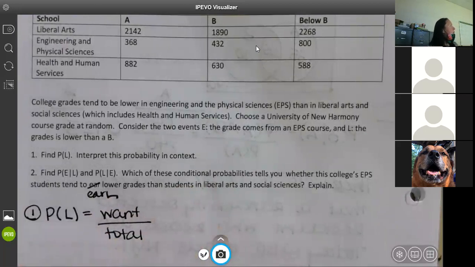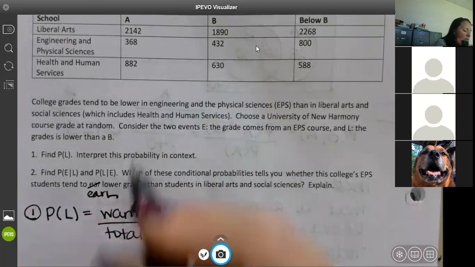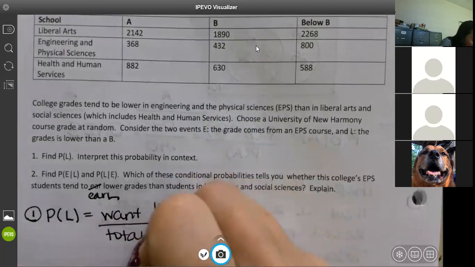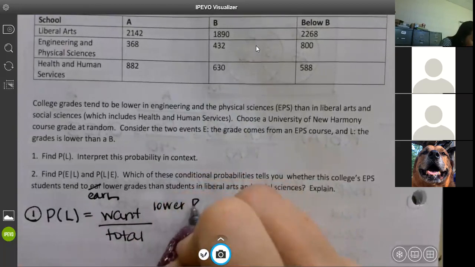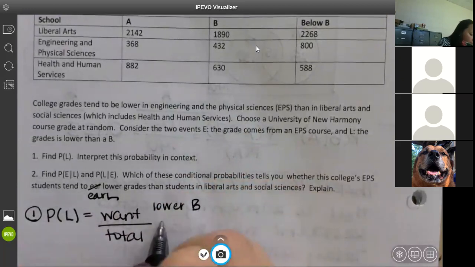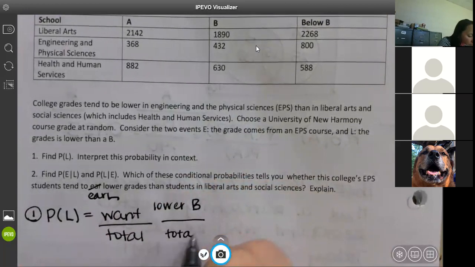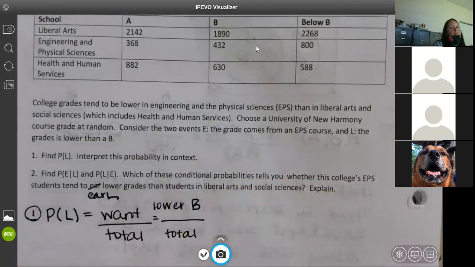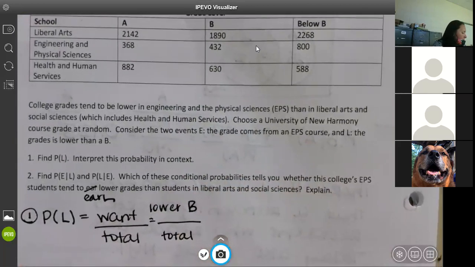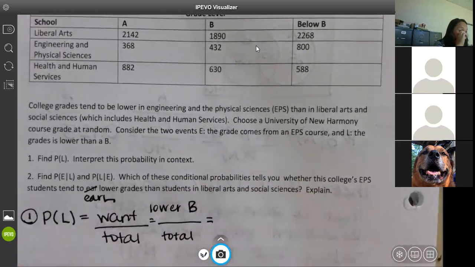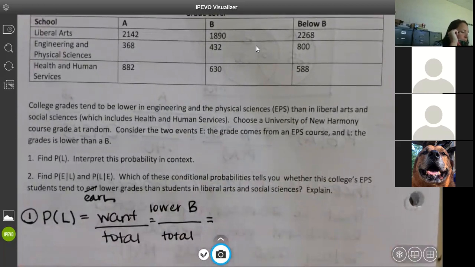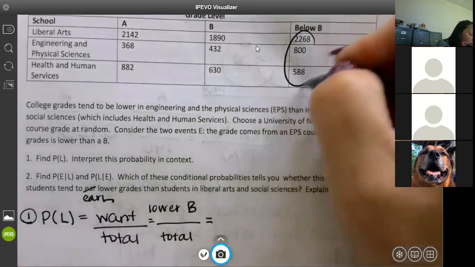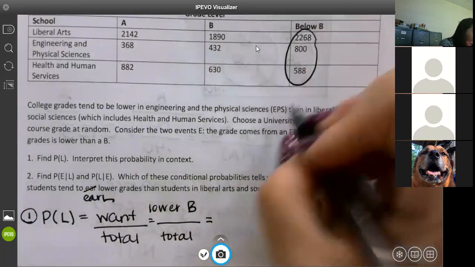So we're talking about out of all the grades, which ones are lower than a B. So we want lower than a B out of the total grades. So how many grades are lower than a B? What do I have to do to find that? Yeah, add all these up. I'm going to go ahead and tell you the total is 3656.